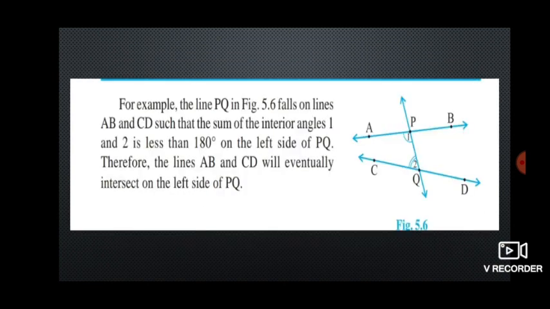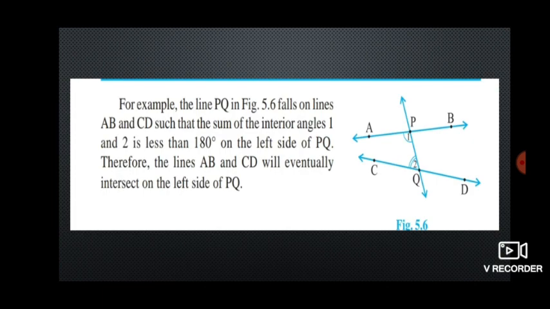Here I will explain it with an example, it will be more clear, children. If you see here, two lines AB and CD, and PQ is a line which is falling on AB and CD. What the fifth postulate is saying is, if we take the angles on one side of PQ, and the sum of those angles is less than 180 degrees, then the two lines will meet each other on that side only.